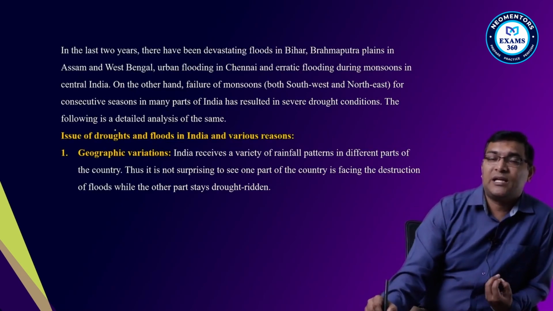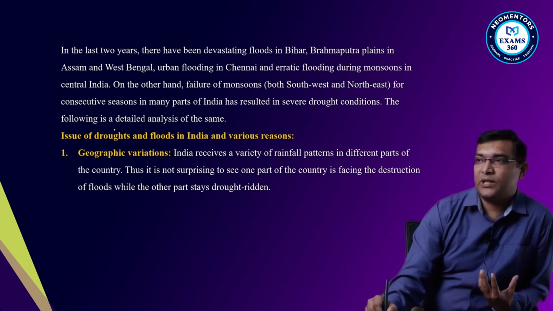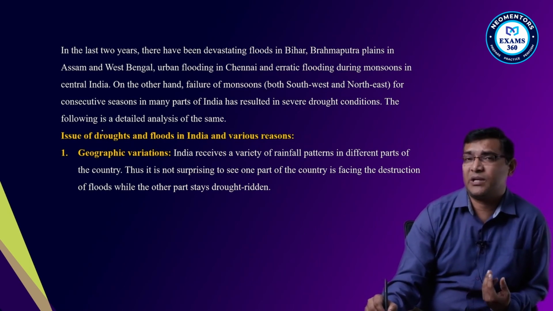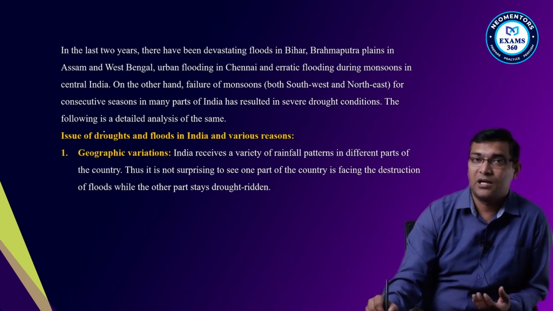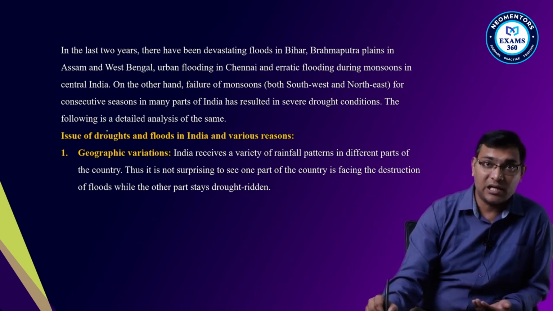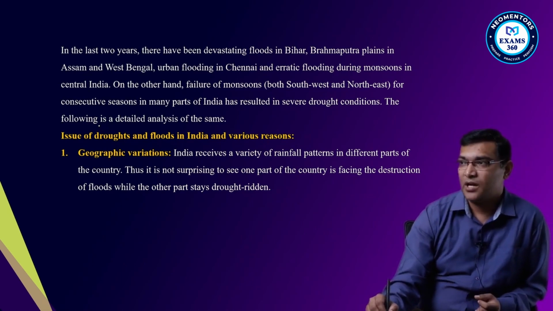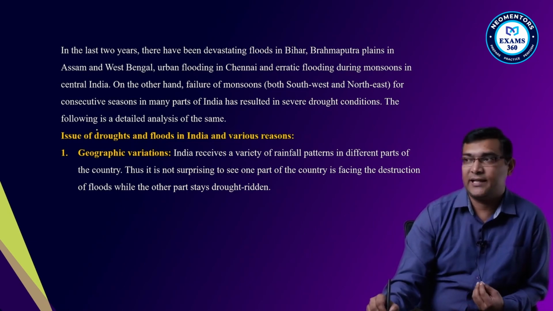First, from the statistical point of view, in the last 5 years there have been devastating floods in Bihar, Assam, central India, and even the southern and western parts of India, like Chennai, Bangalore, even Hyderabad.